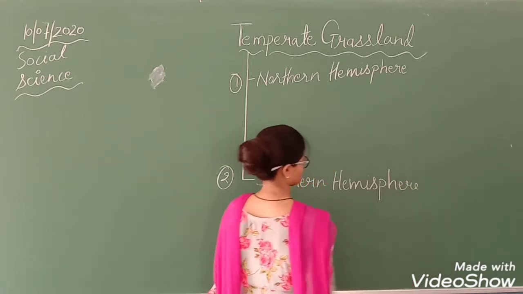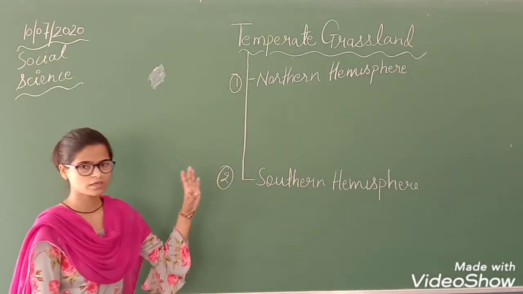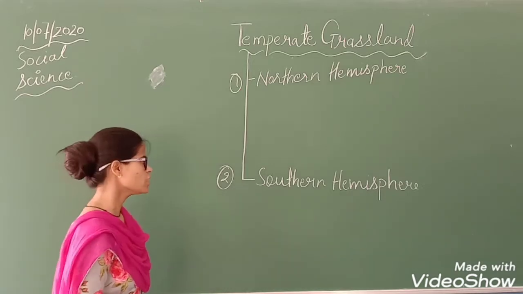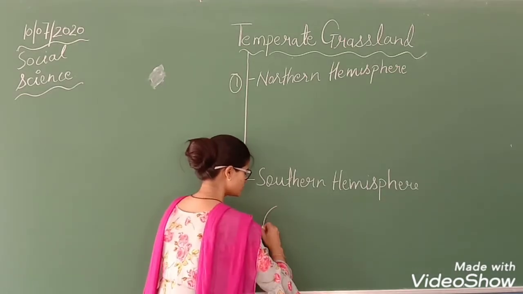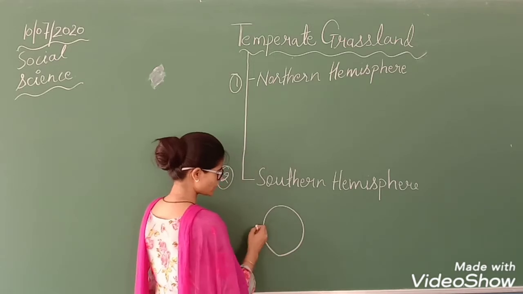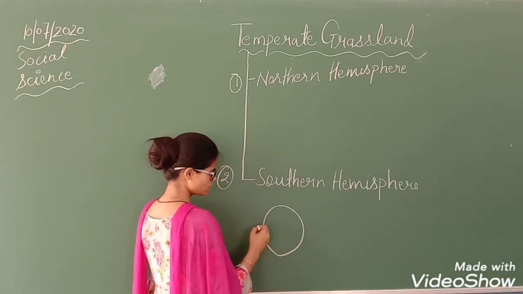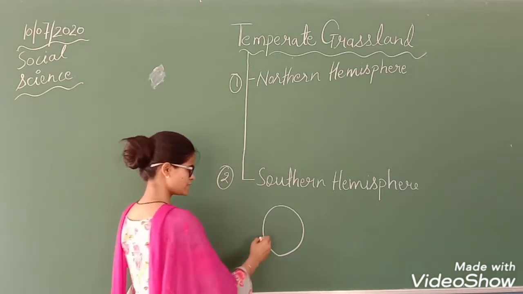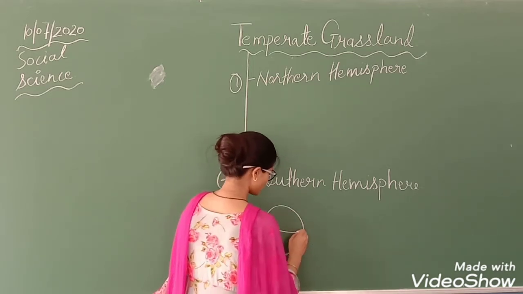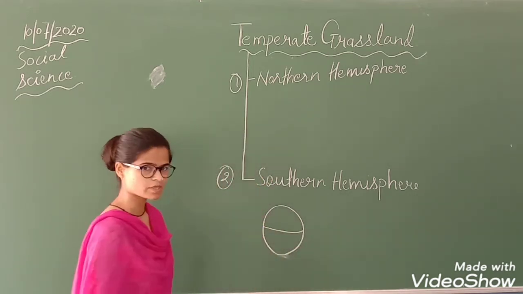And I hope you know where the northern hemisphere is located and where the southern hemisphere is located. I will give you an example. Suppose that this is our earth. As I have already told you, the earth has one imaginary line, that is the equator. This equator divides the earth into two equal hemispheres.